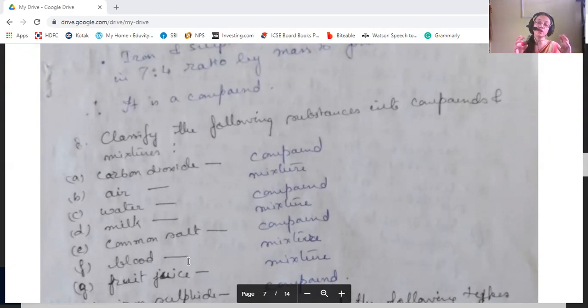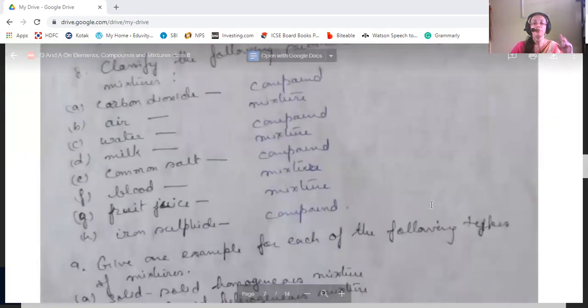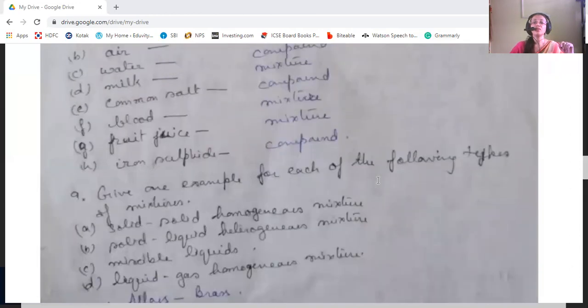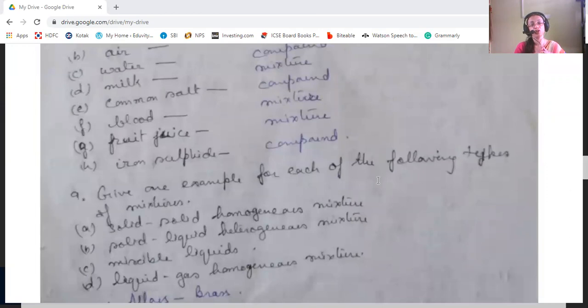Then fruit juice, again the constituents of the fruit juice are not chemically combined, that's why it's a mixture. Then iron sulfide, it's a compound because iron and sulfur are chemically combined to form a new pure substance, that's a compound.